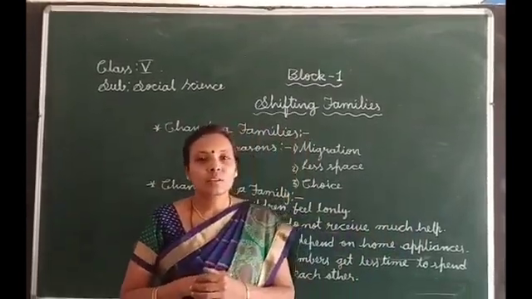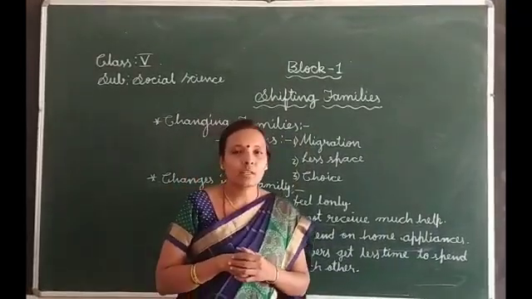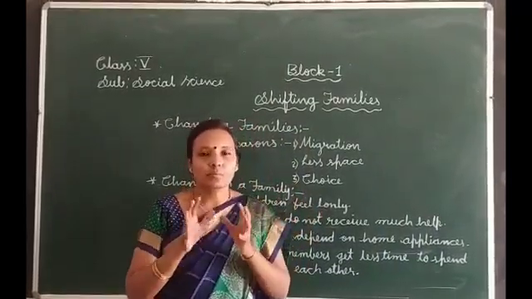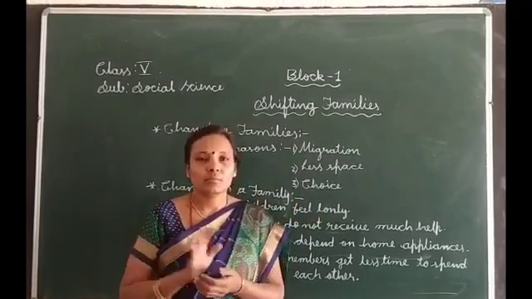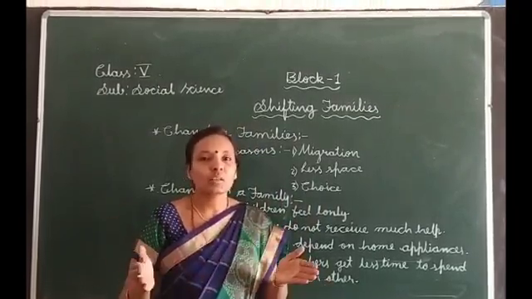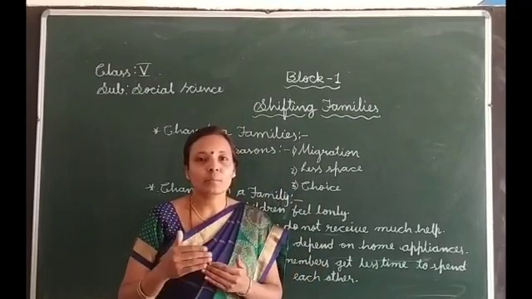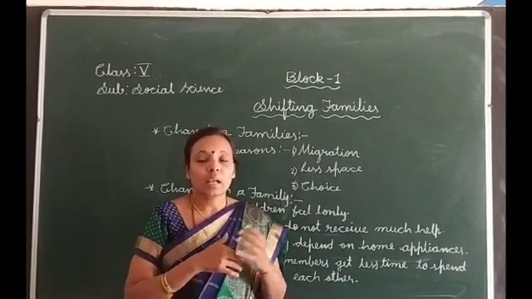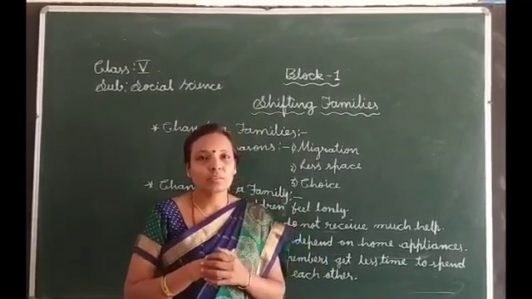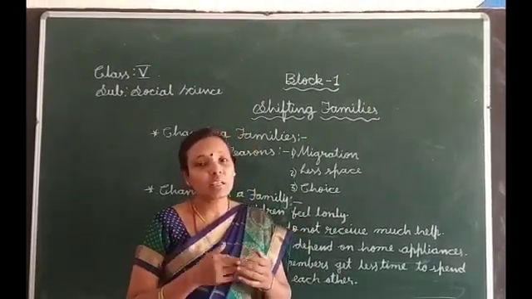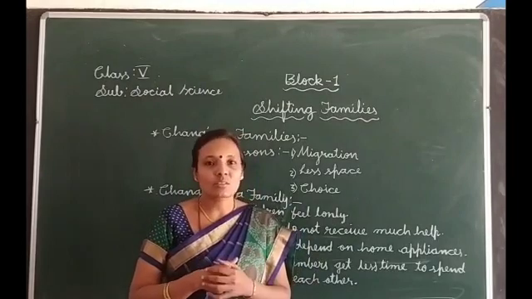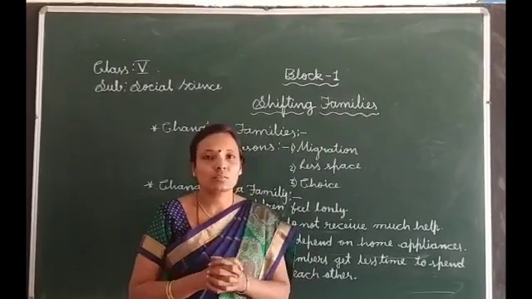Next one is members do not receive much help. It means if you observe joint family, in joint family every member does some work, they share their work and they continue their work every day. For example, grandmother will be cooking food and your mother, aunt, they will be cleaning vessels, clothes. Means they share their work.